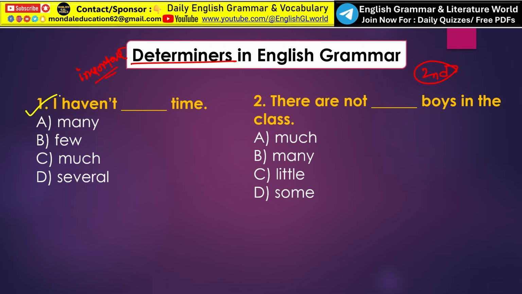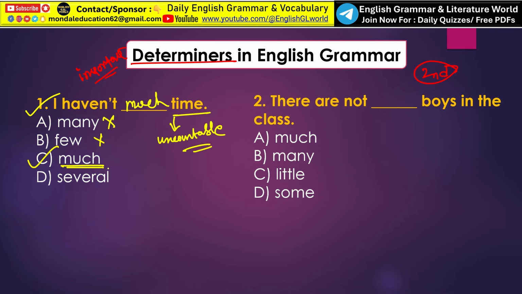Look at the first one. I have not dash time. Here the noun time is an uncountable noun. I have already told you, before an uncountable noun we need the determiner much. So, I have not much time. Option C, much, is the correct answer. Now you can ask, why are the other options not correct?